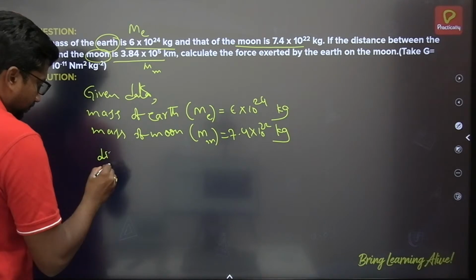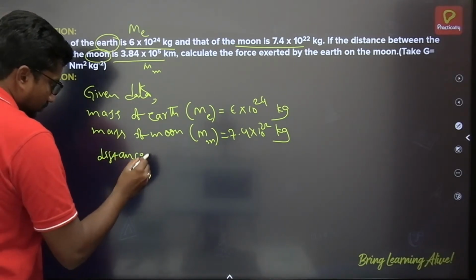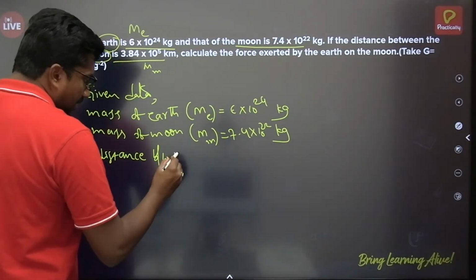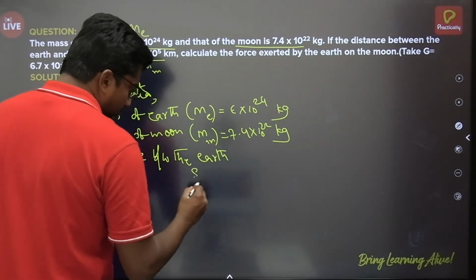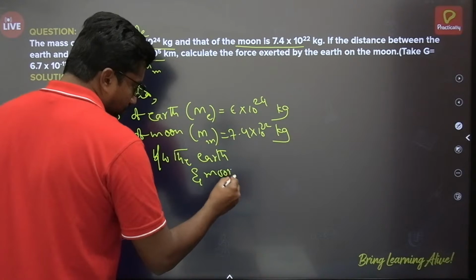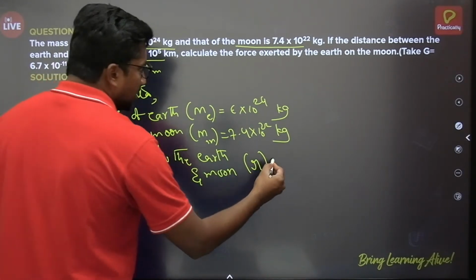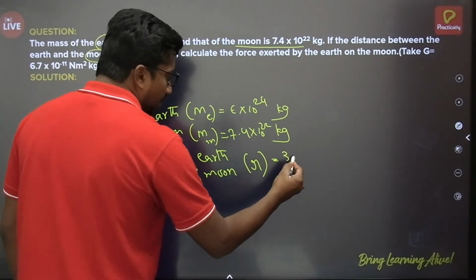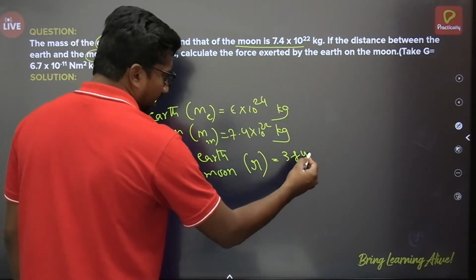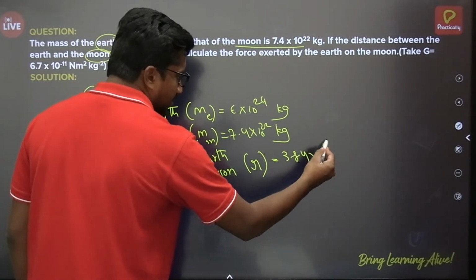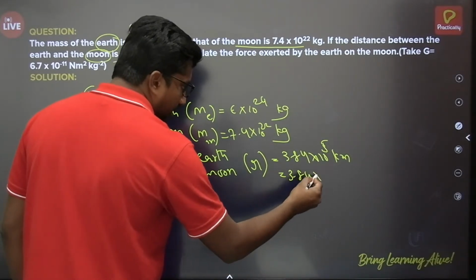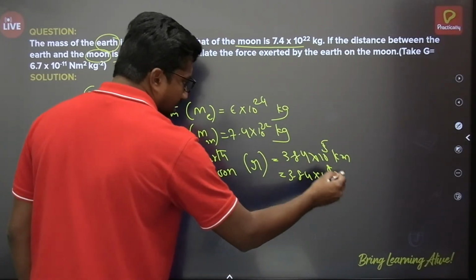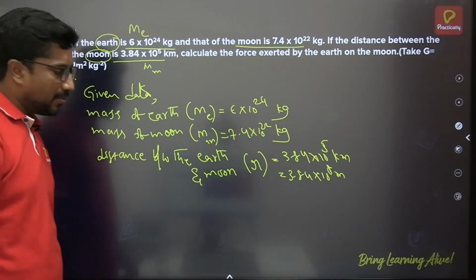The distance between the earth and moon, say r, is 3.84 × 10^5 kilometers. I am converting it into meters: 3.84 × 10^8 meters, since 1 kilometer is equal to 1000 meters.